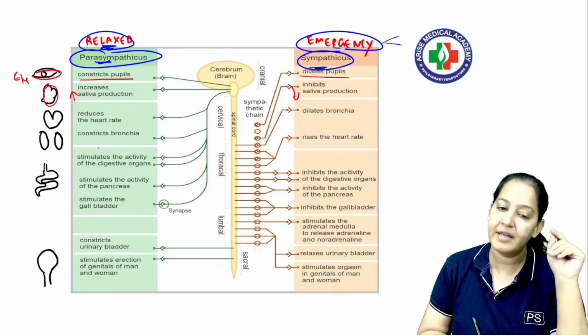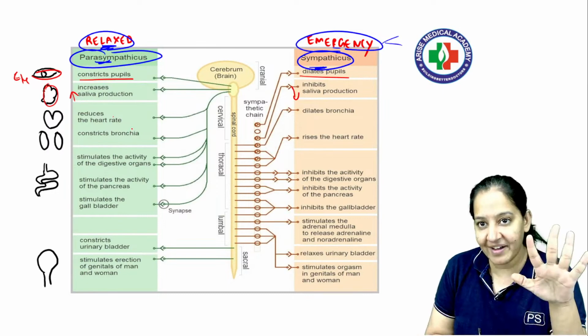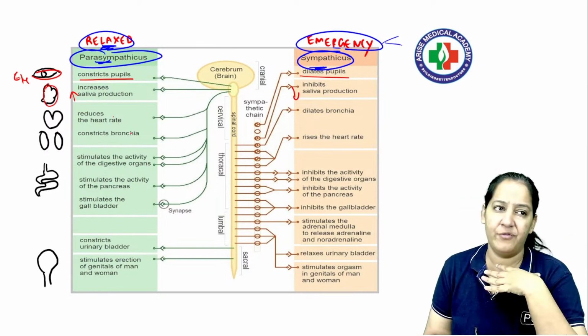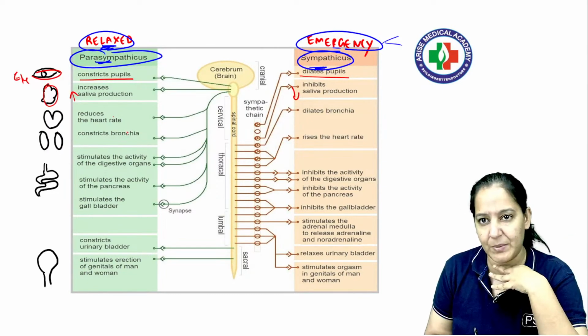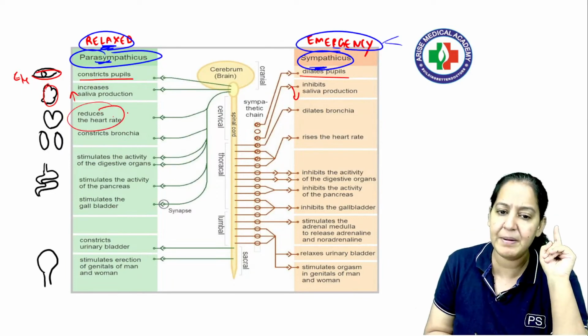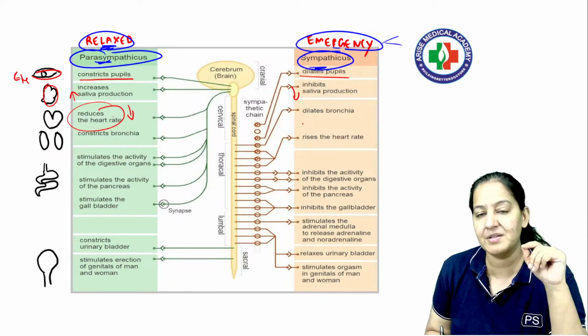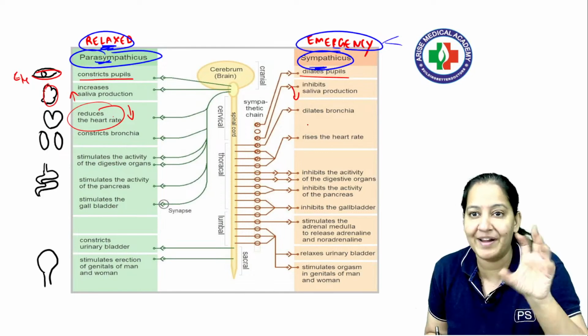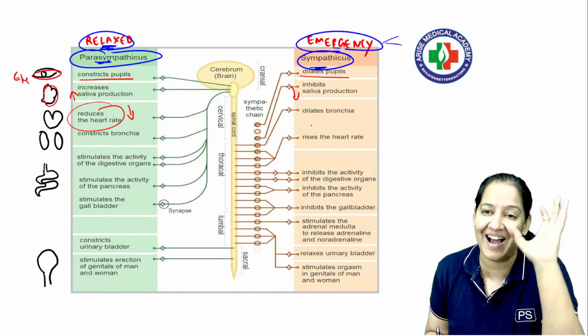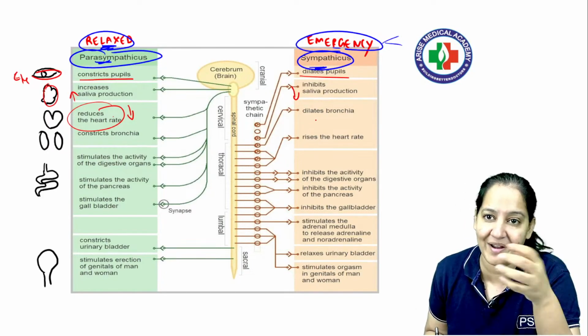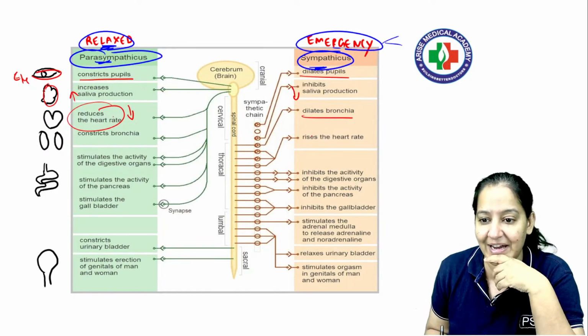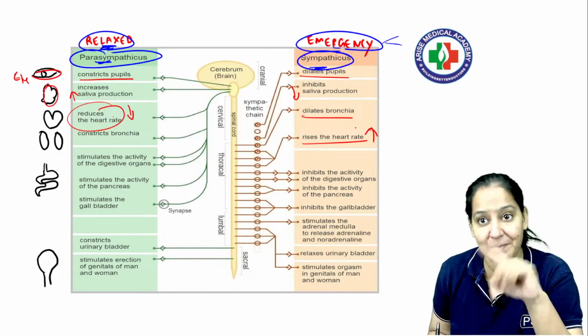Come to the heart. In the heart also we have both. Currently we are in a relaxed state. Our heartbeat is normal. If you measure mine, it's 70 to 100 something in between. We are relaxed, so the heartbeat is normal, that is reduced. But in an emergency your heart will pump as if out of the body. It's beating like anything. The heartbeat will be around 140 if you have a lion in front of you. So heart rate increases like anything during the sympathetic system.